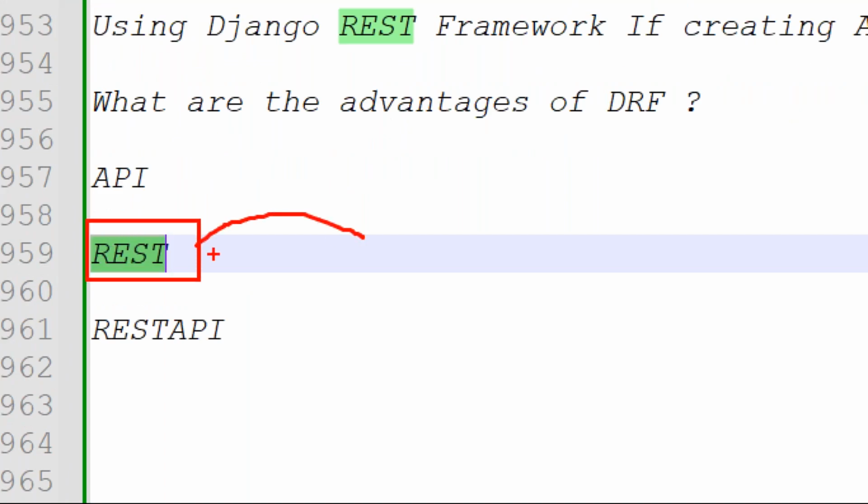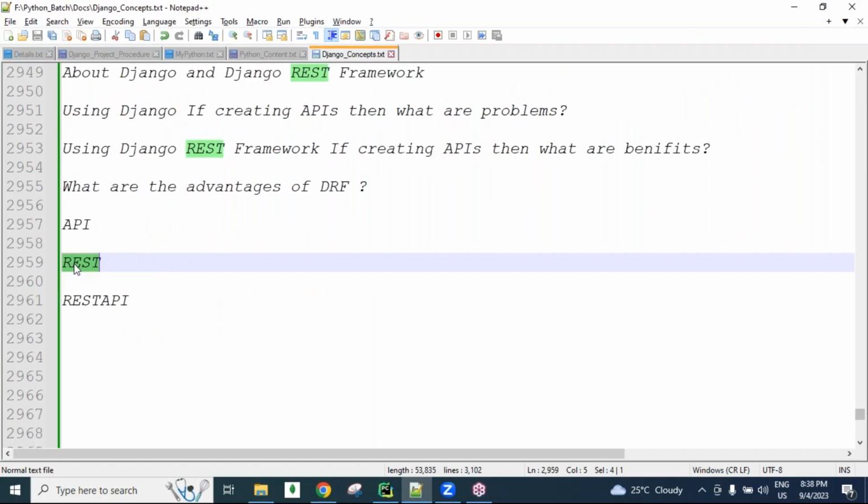At the time of sending the request, along with the request we are representing what kind of response we want and what we want to do on the server side, that is the state. I want to get the data, I want to update the data, like that. This is the information we are transferring. That's why the name came as representational state transfer.